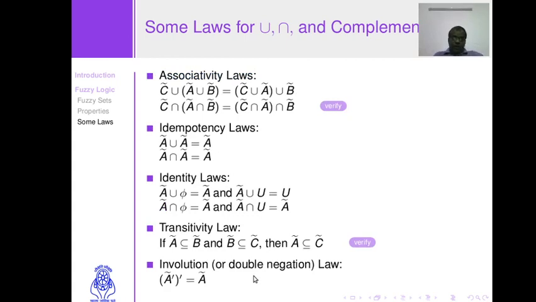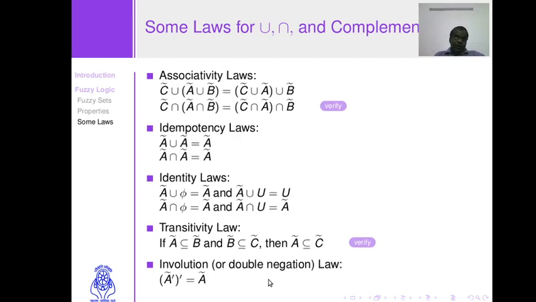Another important law is involution, also known as the double negation law. Okay, it simply says that double complementation provides you the same fuzzy set. Why? Because to obtain the complement, we have to subtract the membership value from 1.